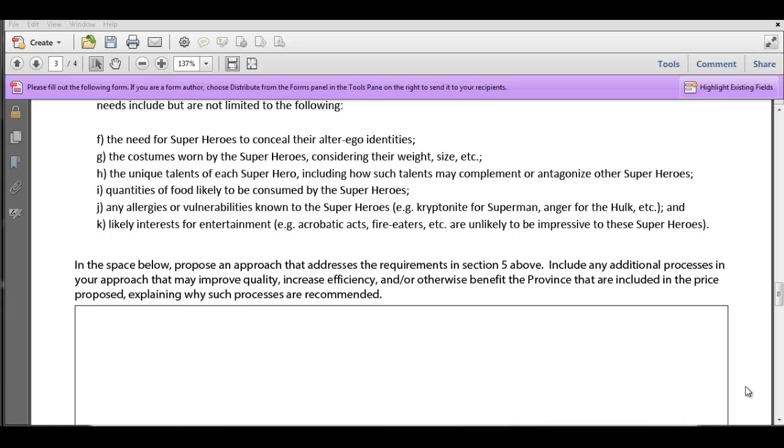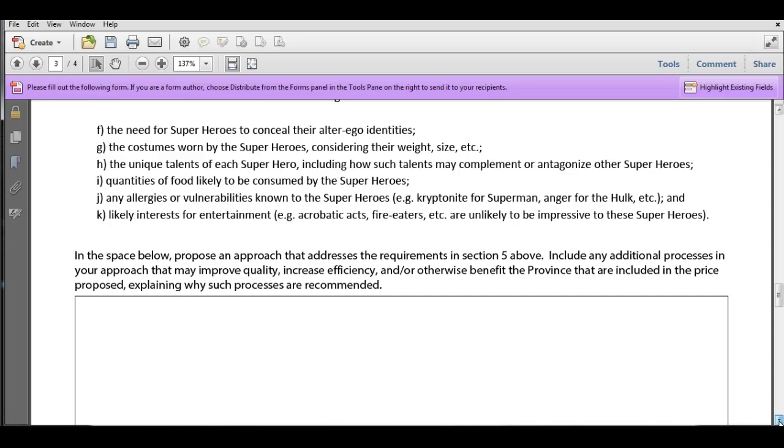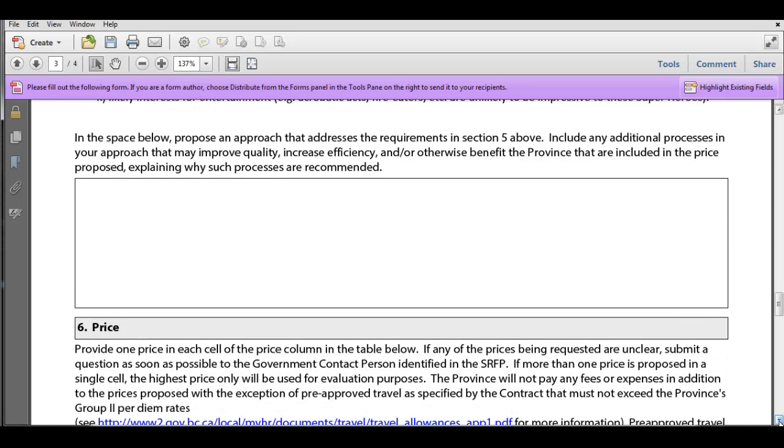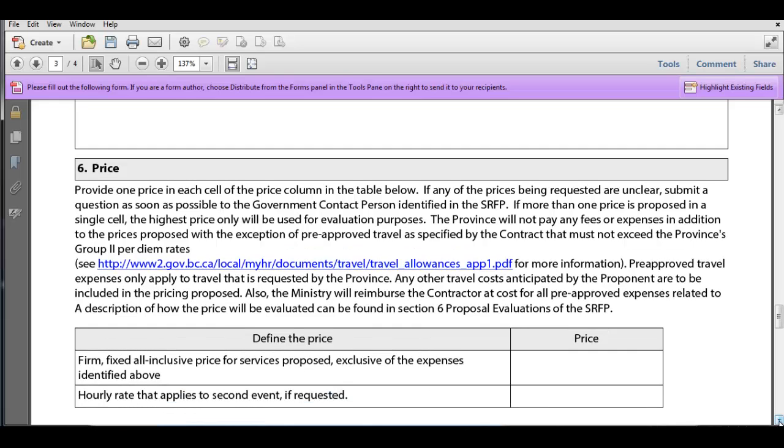So again, when you're completing sections 4 and 5, anything that's not very clear to you, any ambiguity, anything where you're not sure if it means X or Y, those are perfect things to be asking your government contact person. Get that clarity that you need. So let's move on to section 6 then, which is price.